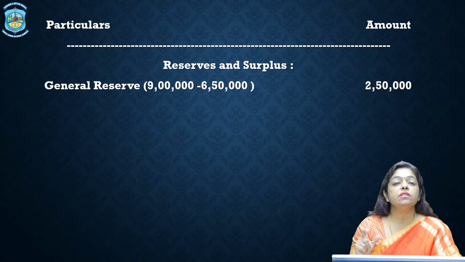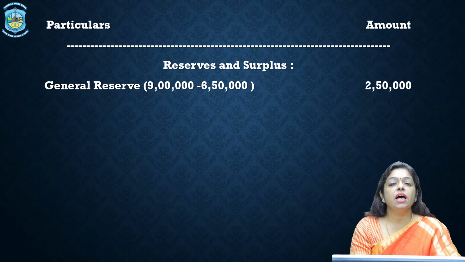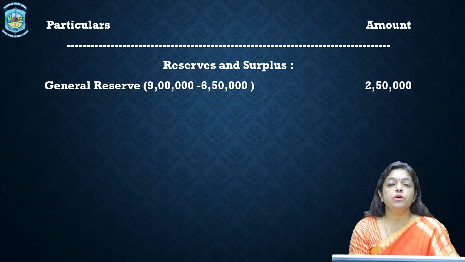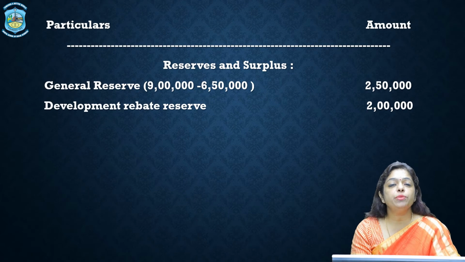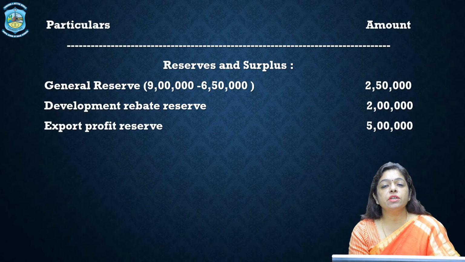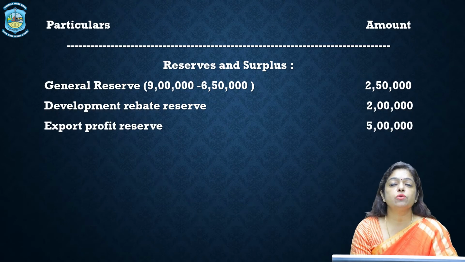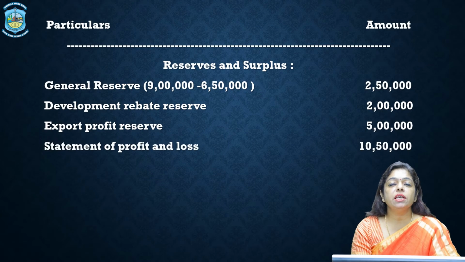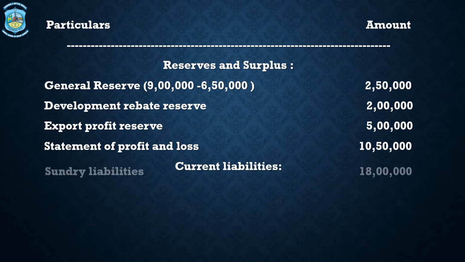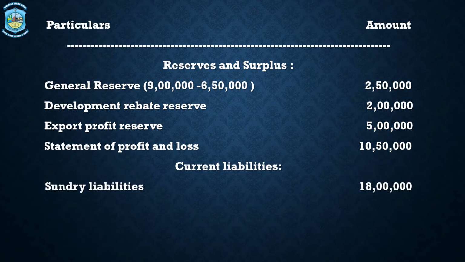So now the general reserve would be reduced by 6 lakh 50, and the balance would be 2 lakh 50 appearing in the balance sheet of the purchasing company. Second is development rebate reserve. Development rebate reserve would be a total of both the companies, that is 2 lakhs. Export profit reserve would again be a total of both the companies, the total is 5 lakhs. Statement of P&L, the amount would be 10 lakh 50,000. Under current liabilities we have sundry liabilities. Sundry liabilities would be an amount of 18 lakhs and the total of liabilities would be 77 lakhs.